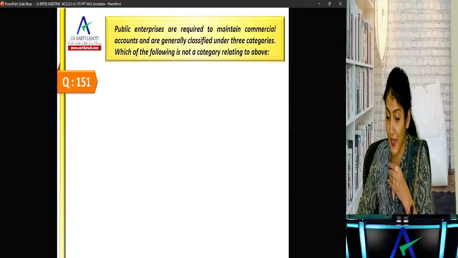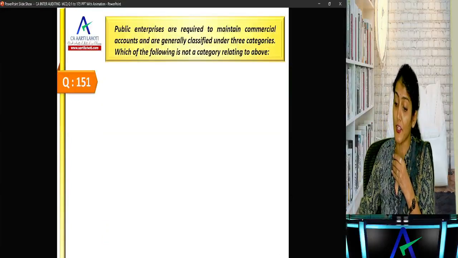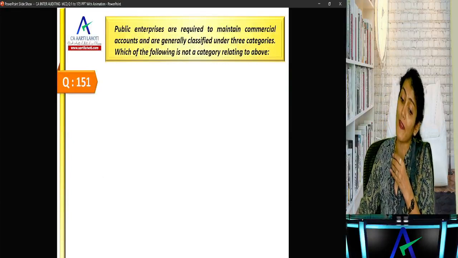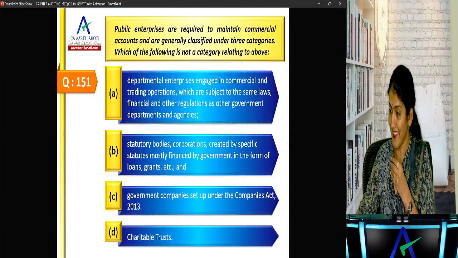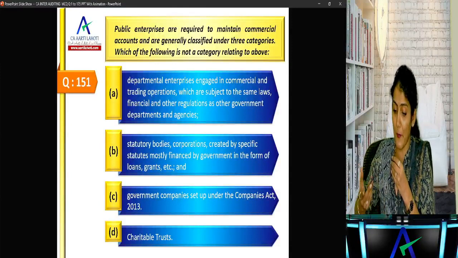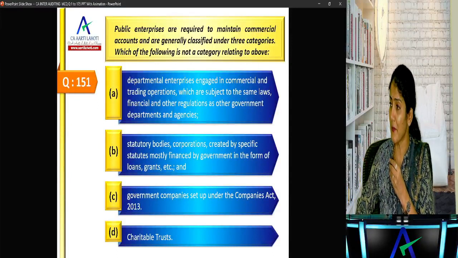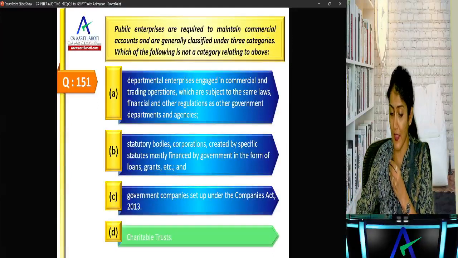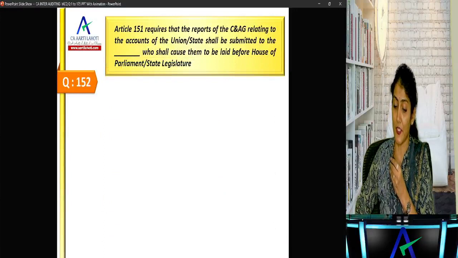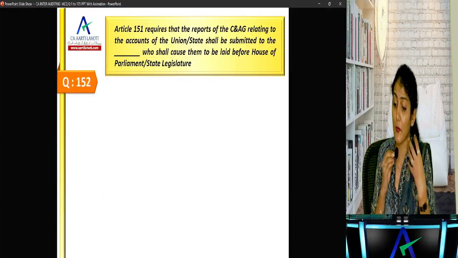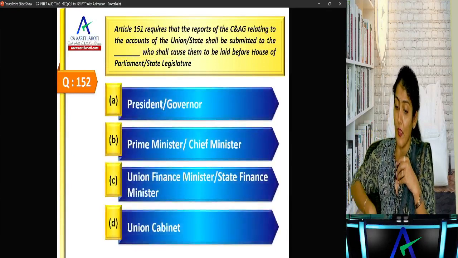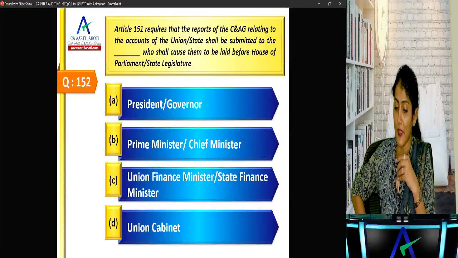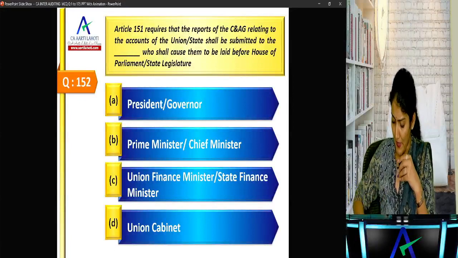Okay. Public enterprises are required to maintain commercial accounts and are generally classified under 3 categories. Which of the following is not a category related to above? Department government audit. Yeah, so now departmental enterprises, statutory bodies, corporations which have been financed by government companies, or charitable trusts. Right, charitable trust, right? They are not the public enterprises, right? They don't come under the criteria of the public enterprises. Article 151 requires that the reports of CNAG related to accounts of the union and state shall be submitted to the, who shall cause them to be laid before the House of Parliament or the state legislature, right? To the president or the